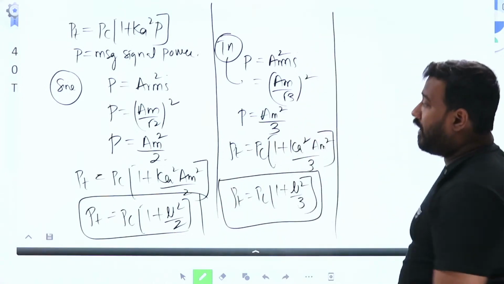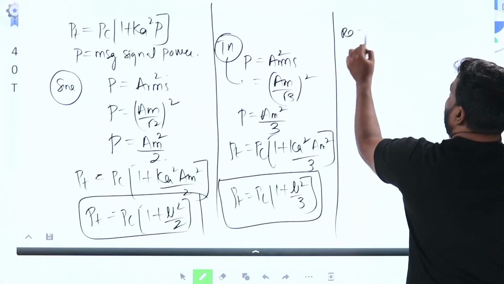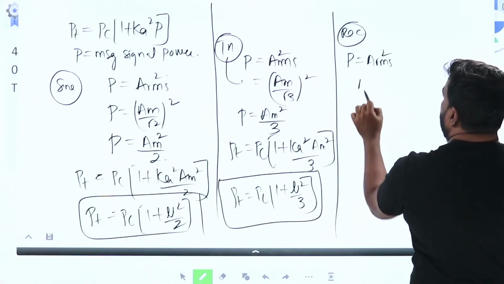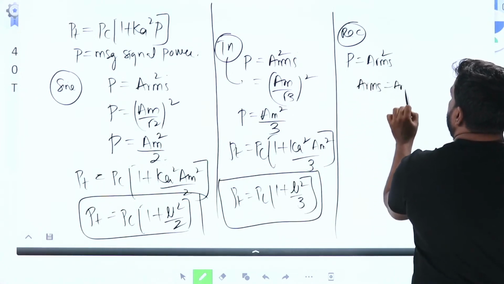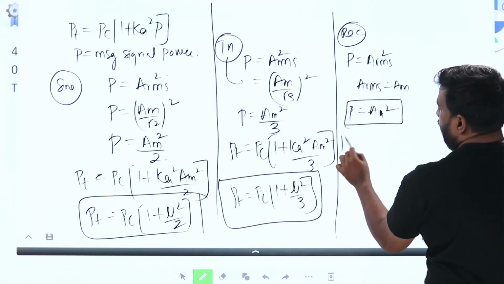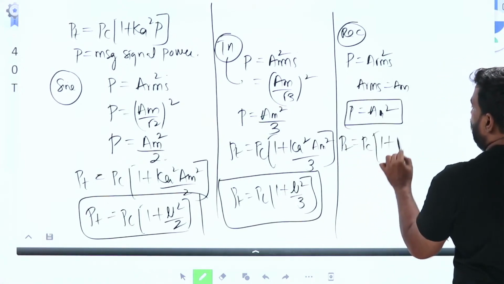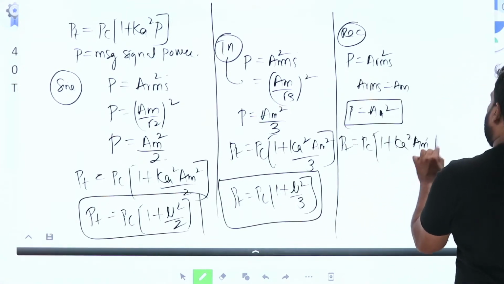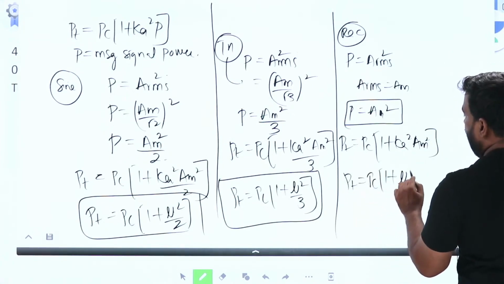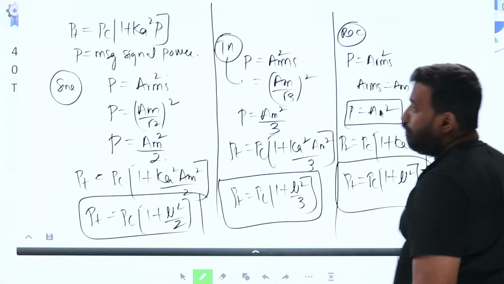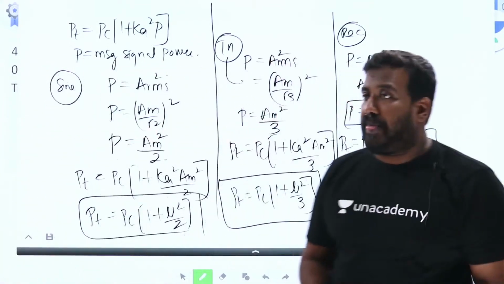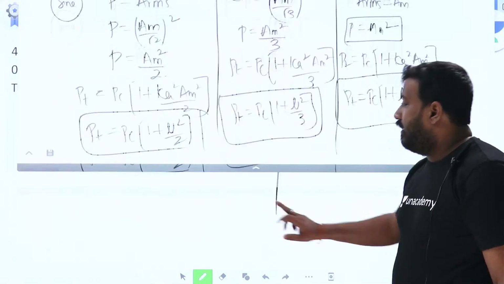Similarly, if you consider rectangular input, P is A RMS square. For rectangular input, A RMS is Am. Therefore, power is Am square. Message signal power is Am square. Substituting, PT is equal to PC into 1 plus Ka square Am square. Therefore, PT is equal to PC into 1 plus mu square. This is for rectangular input. This is the concept. Already I had explained in part 2. If you missed the part 2 concept, please go through it. In detail, I explained this very clearly.